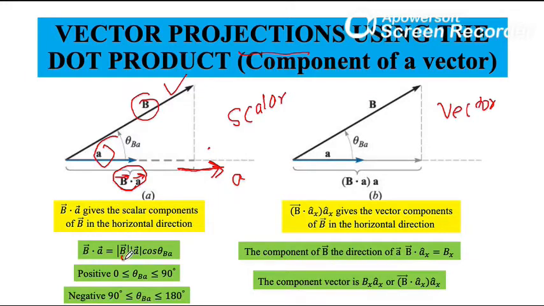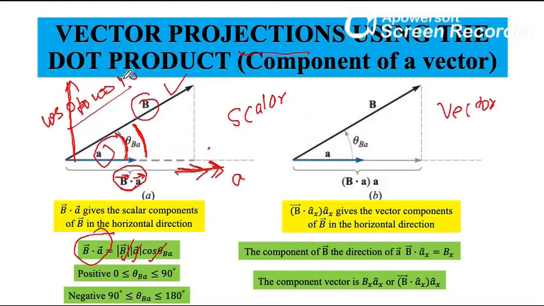So it is the magnitude of B times the magnitude of A times cos of the angle between B and A. So B dot A gives the projection of B on unit vector A. If this angle is between 0 and 90, cos goes from 0 to 90 giving positive values.